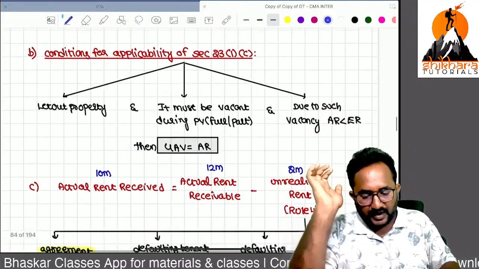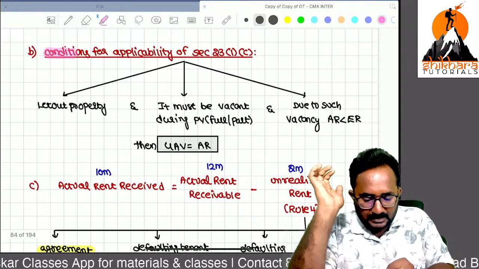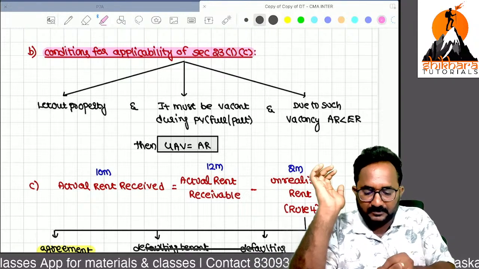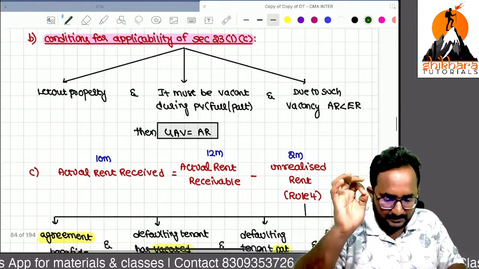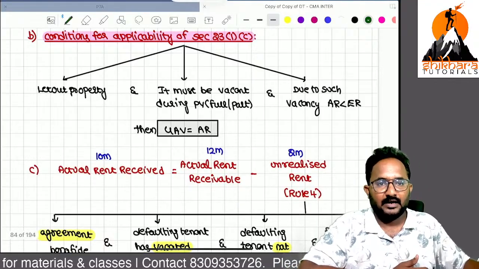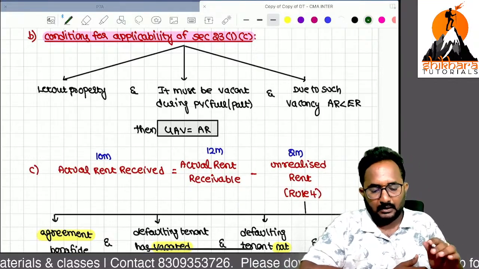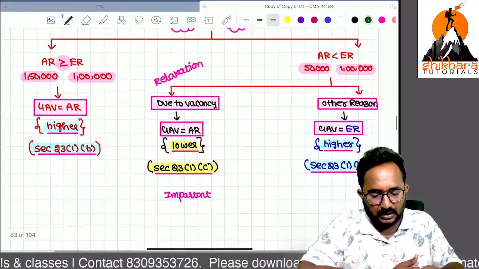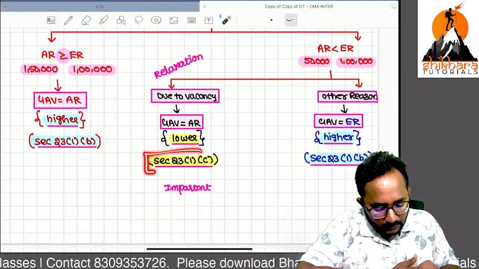Now, sir, when can we apply section 23 subsection 1 clause C? Whichever is lower.